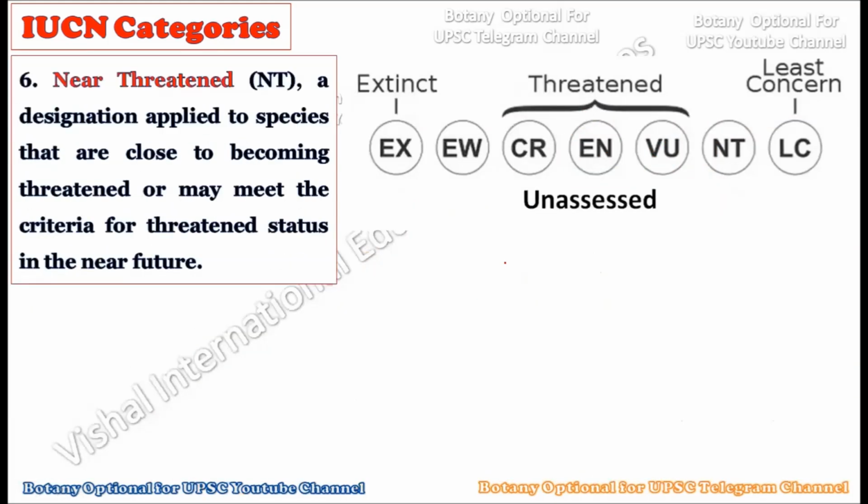Now consider the sixth one, that is near threatened, NT. This is called near threatened. It is a designation applied to species that are close to becoming threatened or may meet the criteria for threatened status in the near future.